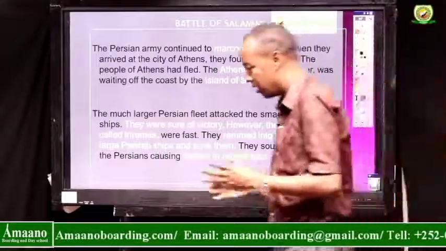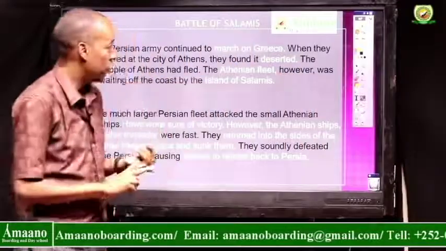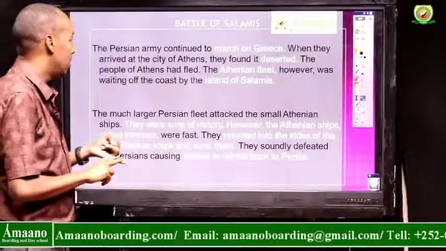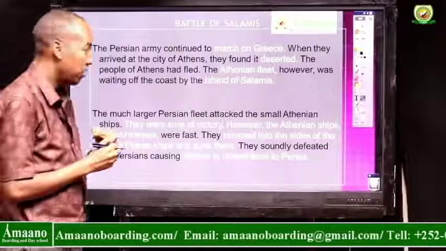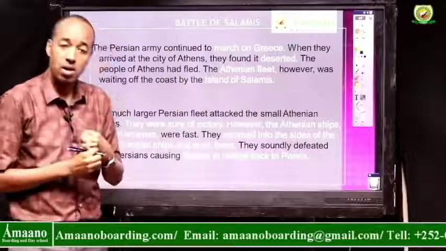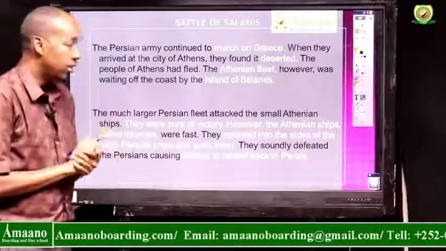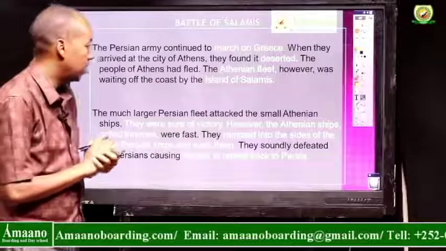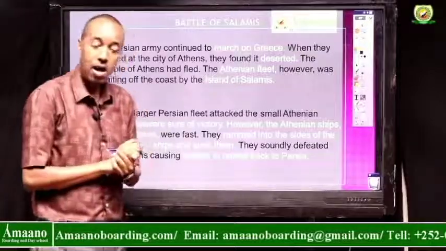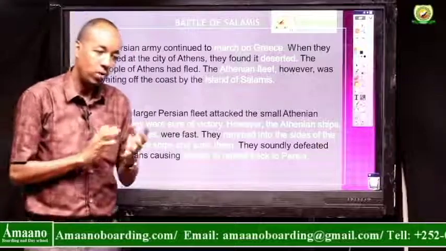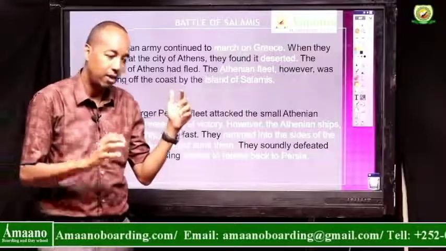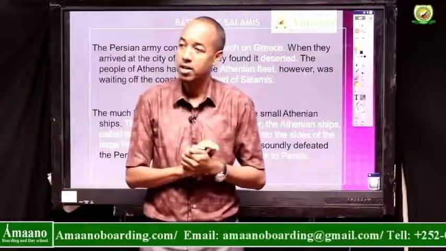As you can see from here, dear students, the first battle fought between Persia and Greece was the Battle of Marathon, and then we also talked about the Battle of Salamis. There was also another battle, called the Battle of Thermopylae. The Battle of Thermopylae was between 300 Spartans and the Persian army.